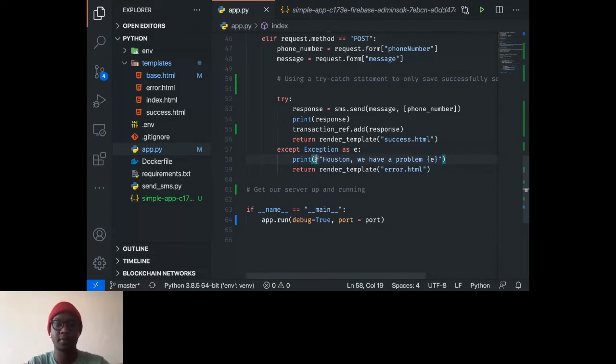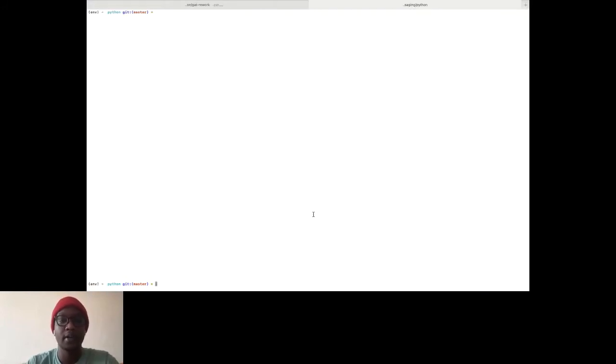Houston, we have a problem. This is what went down. And then we're going to return an error template, just for the user to have visual feedback. Here, I'm just setting up the server itself. I'm passing a debug, making sure debugging is on so that we can quickly look at anything that went wrong. And then we set the port as well.